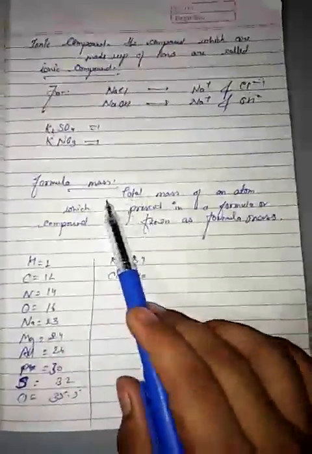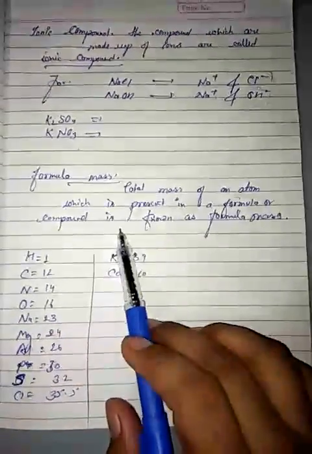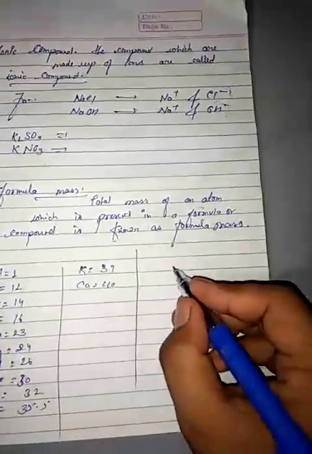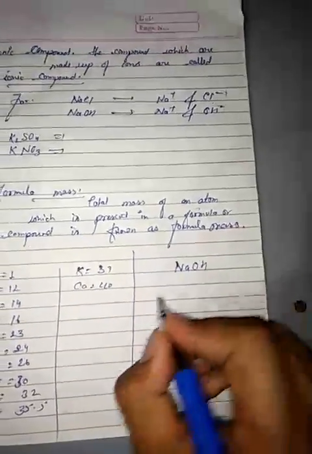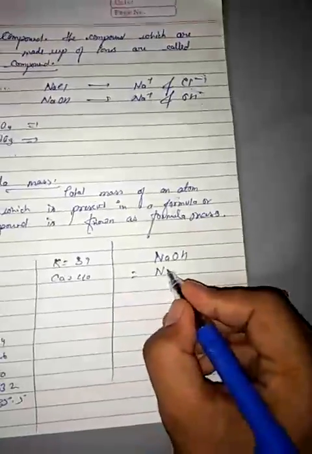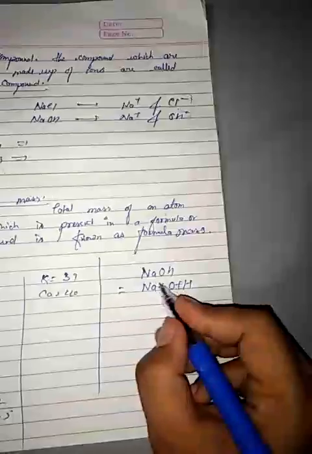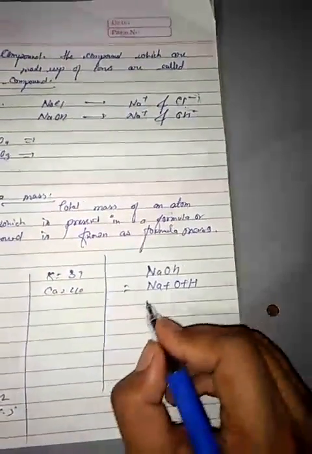Formula mass. What do you mean by formula mass? The total mass of the atoms present in a formula or compound is known as the formula mass. For example, we find the formula mass of NaOH. This is the simplest formula: Na plus O plus H. Every element is separated and then added easily.